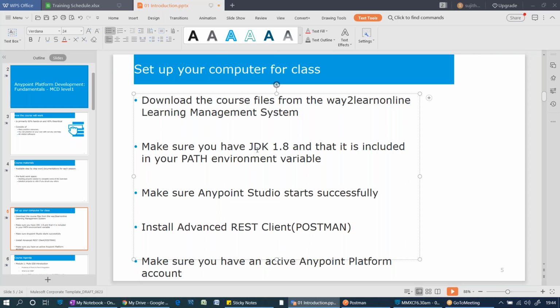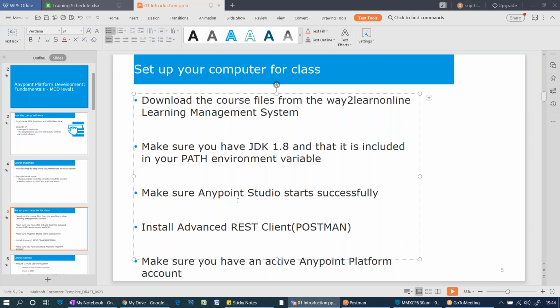You require JDK 1.8, not even higher versions. JDK 1.8 is a compatible version with this Anypoint Studio. I'm going to talk about what Anypoint Studio is, and you need to set up the environment variables in order to start up Anypoint Studio. That also I will be guiding. You only need to download that file and keep it on your machine. That's it. Everything else I will be guiding from there.